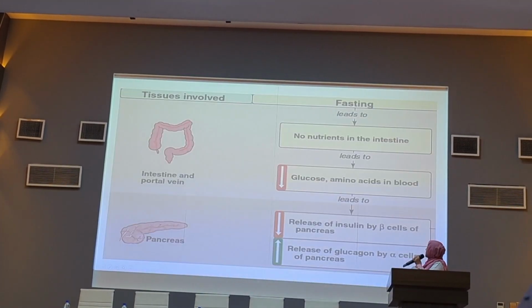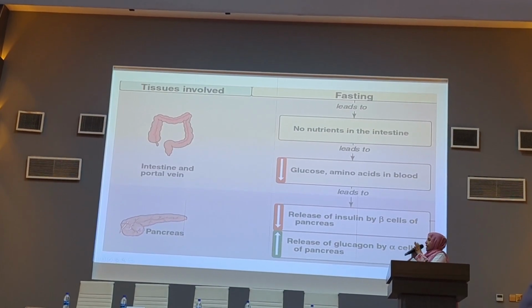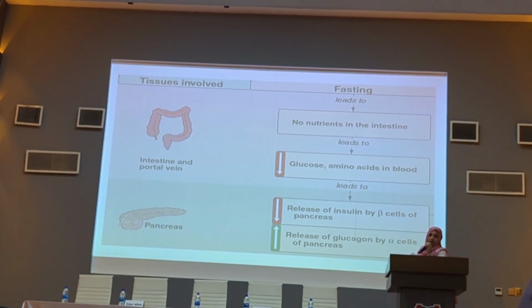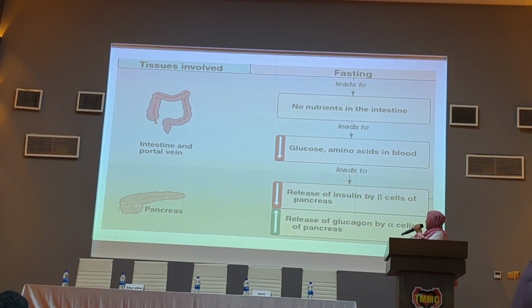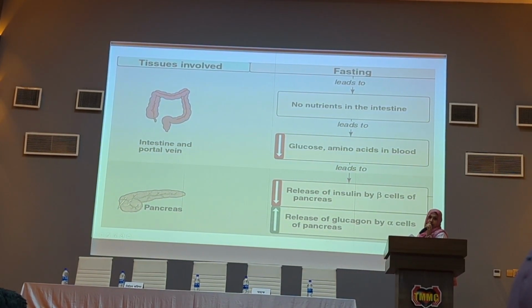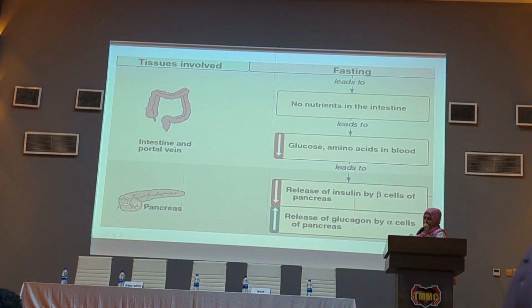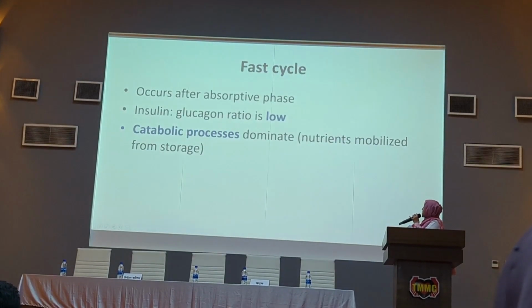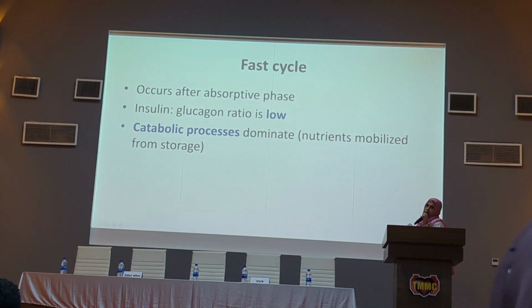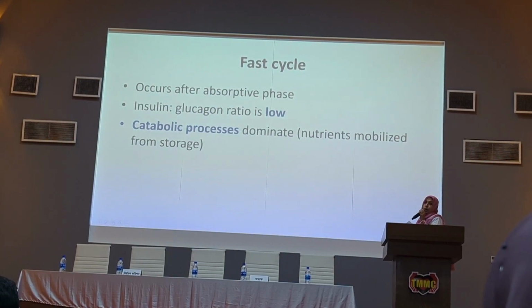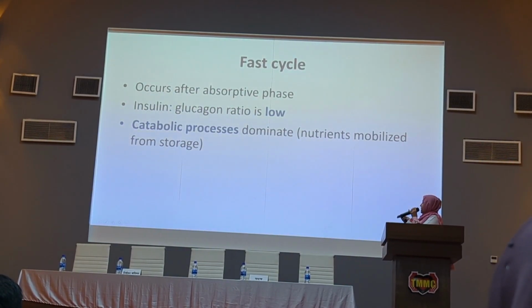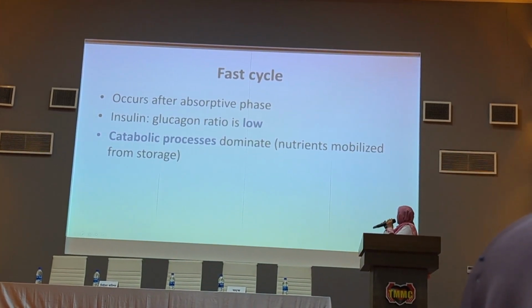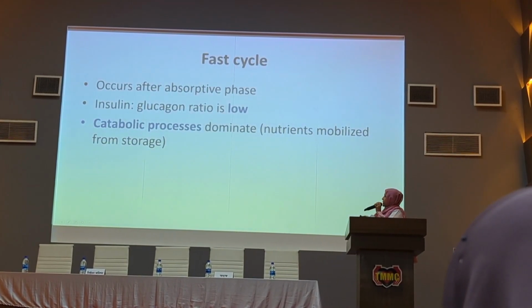Now, the fasting cycle. That means there is a deficiency of nutrients in the intestine, which leads to a decrease of blood glucose, fatty acids and amino acids in the blood. That leads to decreased release of insulin from the beta cells of the pancreas and increased glucagon from the alpha cells of the pancreas. So here the insulin to glucagon ratio decreases, or the glucagon to insulin ratio increases. It is called the catabolic process. Here the catabolic process is dominant because nutrients are mobilized from storage.